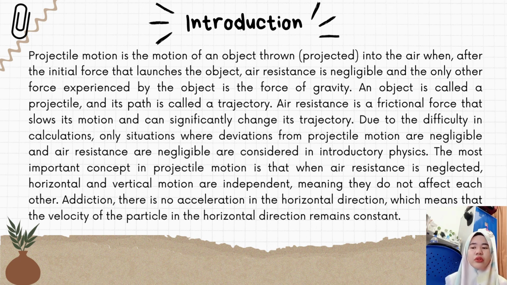The most important concept in projectile motion is that when air resistance is neglected, horizontal and vertical motions are independent, meaning that they do not affect each other. In addition, there is no acceleration in the horizontal direction, which means that the velocity of the particle in the horizontal direction remains constant.